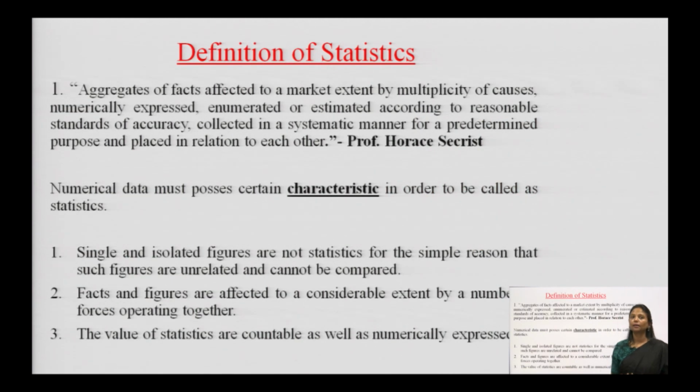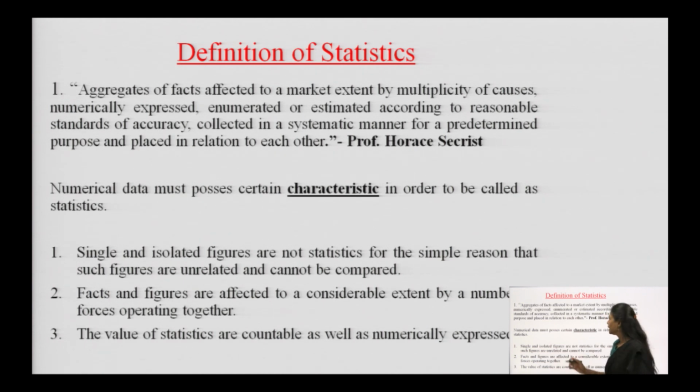Moving on to the next slide, what are the definitions of statistics? Till now what we have understood? It is the aggregate of facts affected to a marked extent by multiplicity of causes, numerically expressed, enumerated or estimated according to reasonable standard of accuracy, collected in a systematic manner for a predetermined purpose, and is placed in relation to one another. This definition talks about the characteristics of statistics.